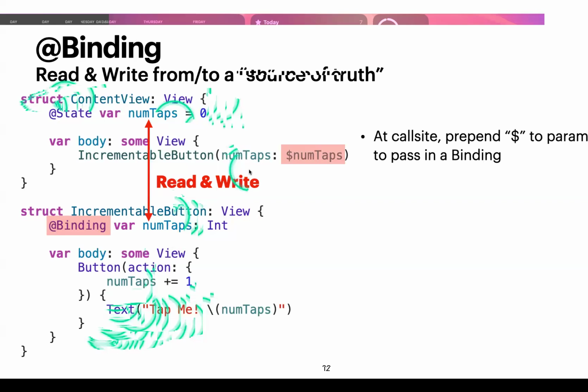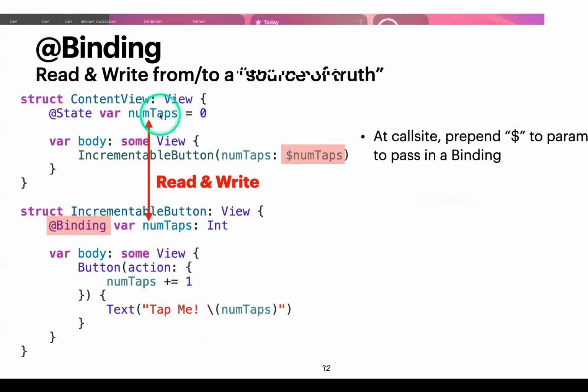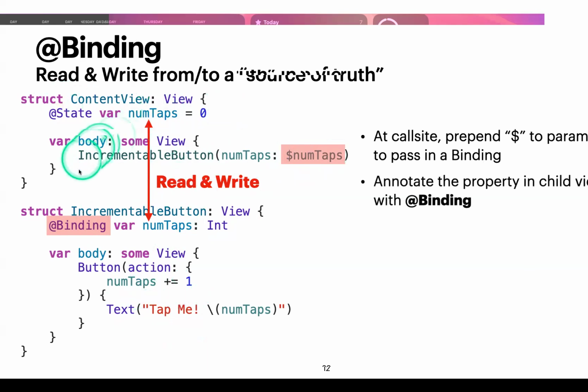Again, the change necessary is that I need to pass a binding. Without this dollar sign, I'm just passing an integer. With this dollar sign prepended onto numTaps, I'm passing this binding, this special data type, so that within the IncrementableButton, I'm able to not only read from it, I can also write back to it. So we annotate the property in the child view with an @Binding. Whenever you see an @Binding, that should be a child view from your parent view.